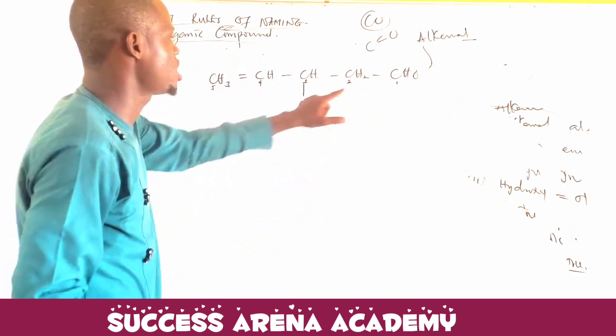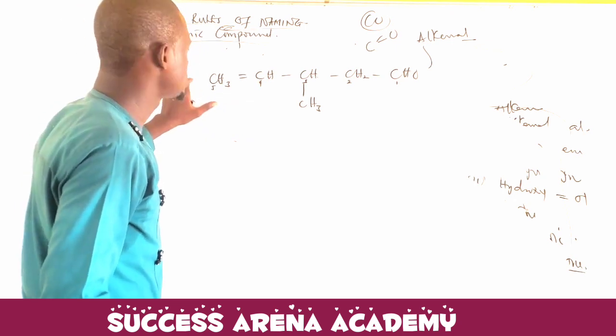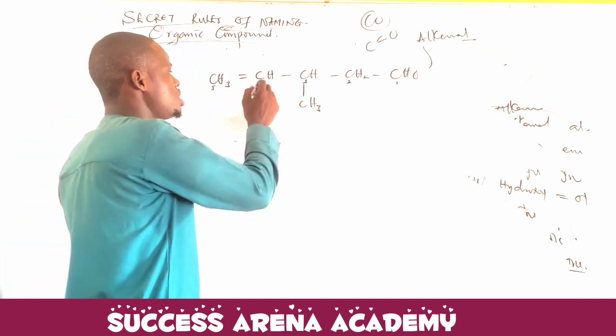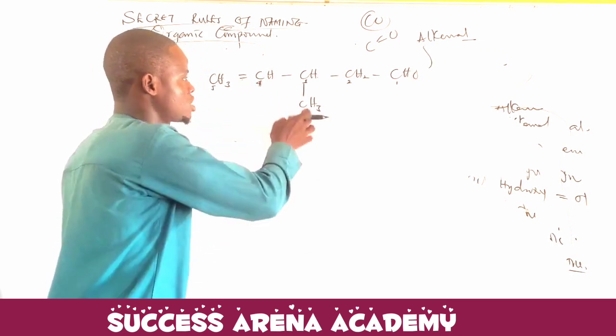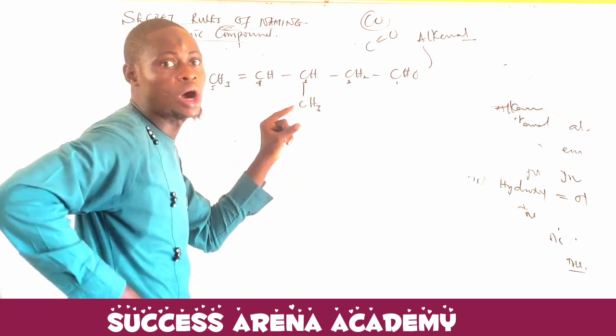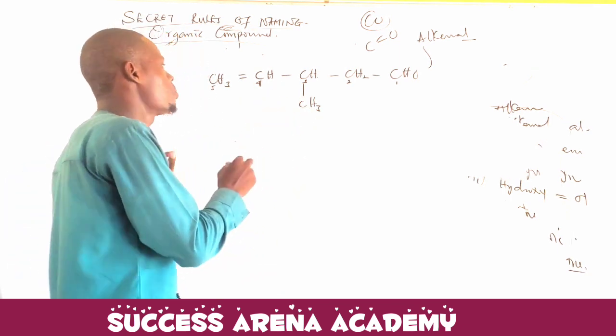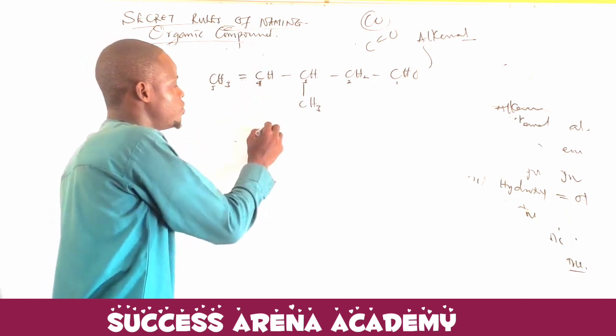Let's take a look at the family name. We have 1, 2, 3, 4, 5. Are you getting what I'm saying now? This is 5. The double bond is on carbon 4. Don't forget, these are substituents. Let's name the substituents. Now, what will be the general name? What will be the name of the compound? This double bond is on carbon 4. We will say what?